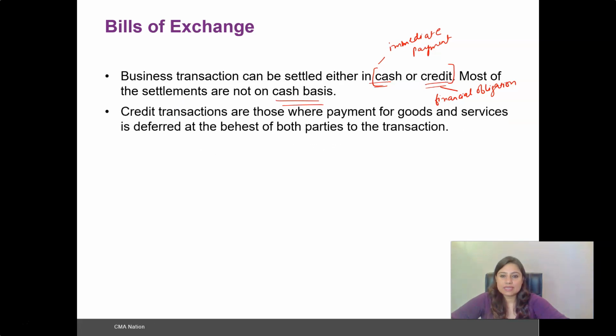So what are the credit transactions that we're talking about? Such transactions are those where payment for goods and services is deferred at the behest of both the parties to the transaction.